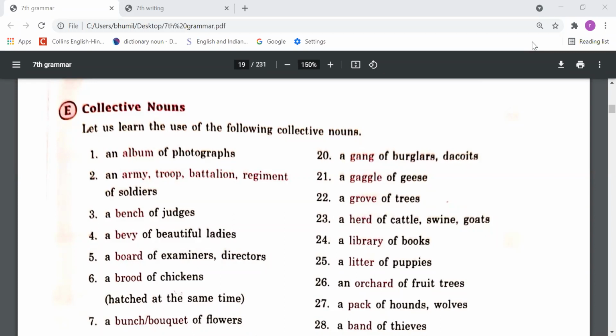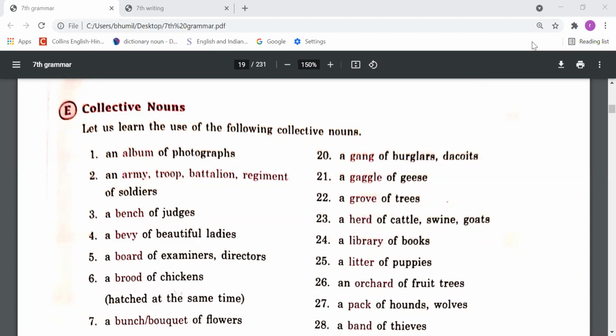In the previous class we studied what nouns are. We know that names are nouns, like naming words are nouns, and nouns are of four types: proper, common, collective and abstract. The name of a proper thing is called a proper noun, and the name of a common thing is called a common noun. If I say school, that is a common noun. If I say the Century School, that is a proper noun. If I say city, that's a common noun. If I say Gharaunda, that is a proper noun.